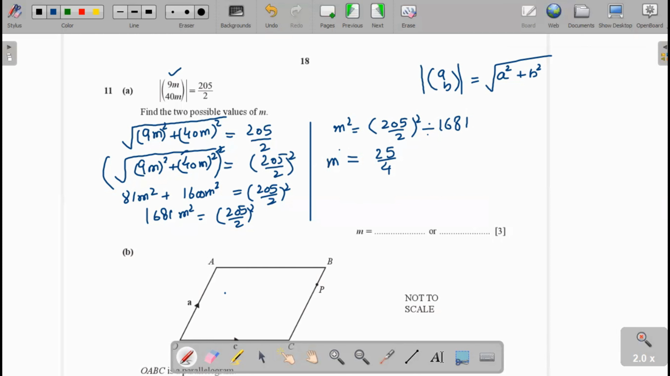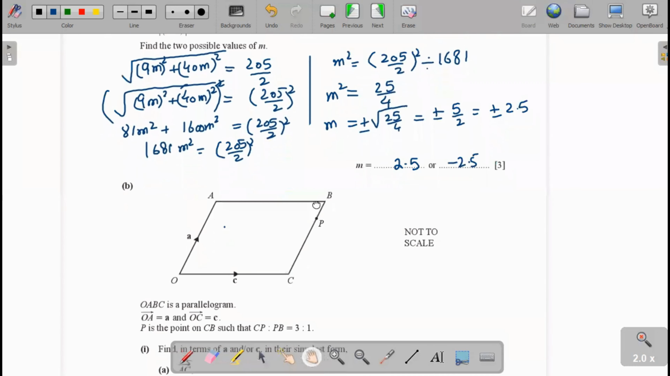Now m square, then m will be equal to, we take square root on both sides, 25 over 4, the value is plus minus, that would become plus minus 5 over 2, and that is equal to plus minus 2.5. Or 2.5, minus 2.5 is the answer.